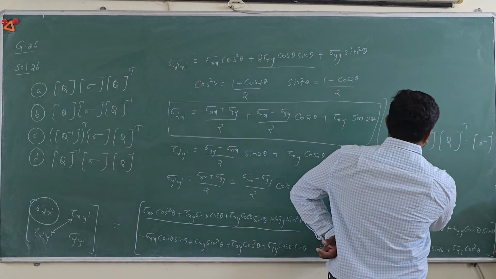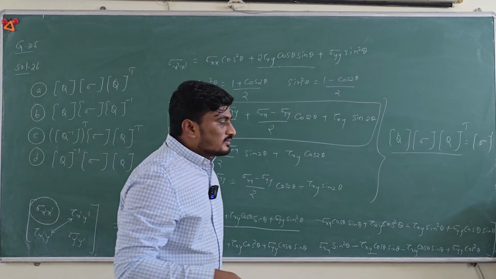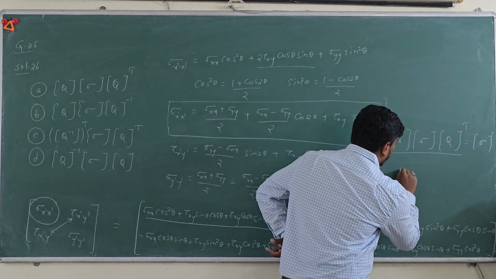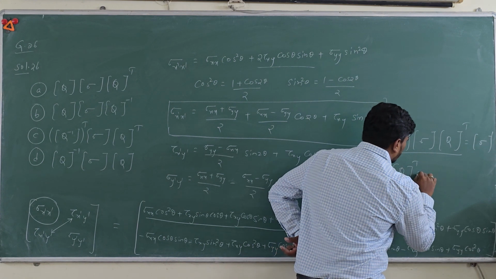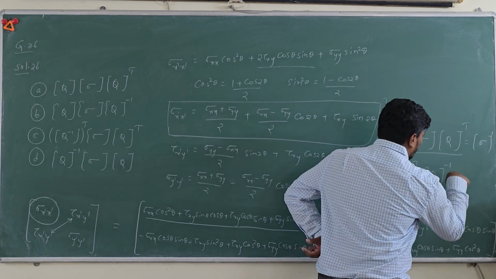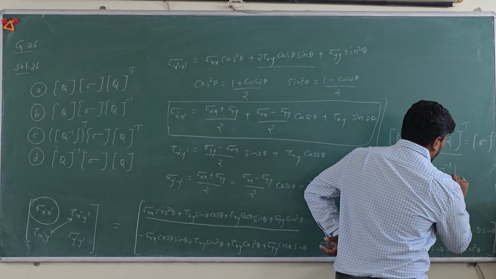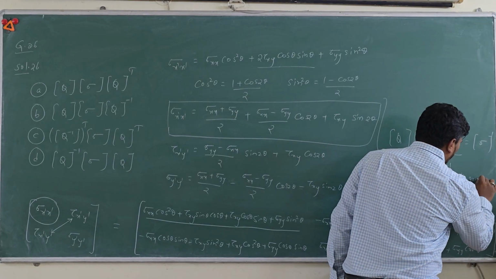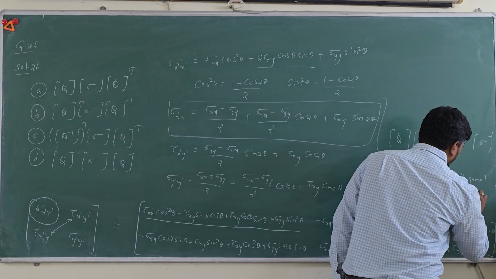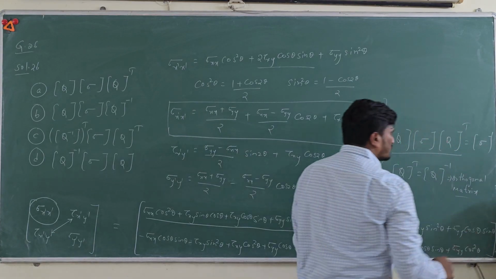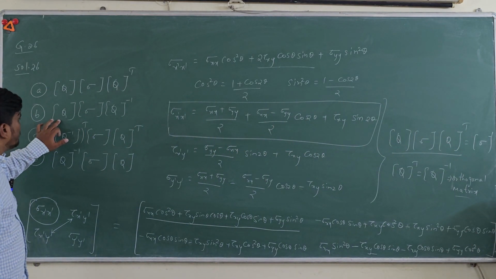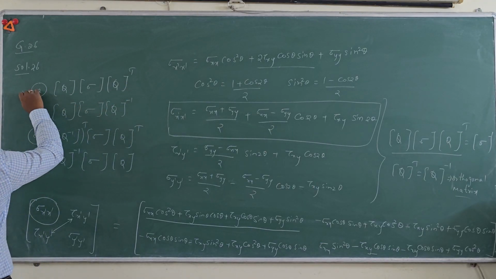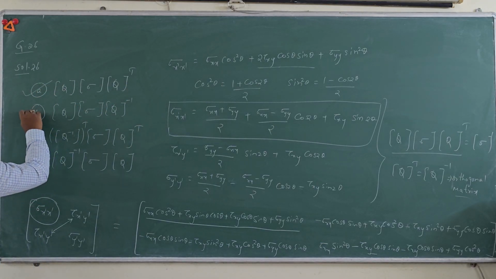Okay, once you are getting this option, then using the matrices, you can say Q transpose is equal to Q inverse from the orthogonal matrix. If you see option B, they have just changed the option. If option A is correct, then option B is also correct.